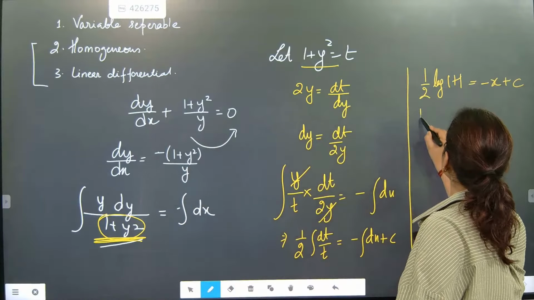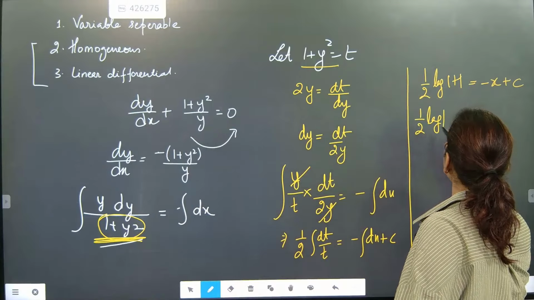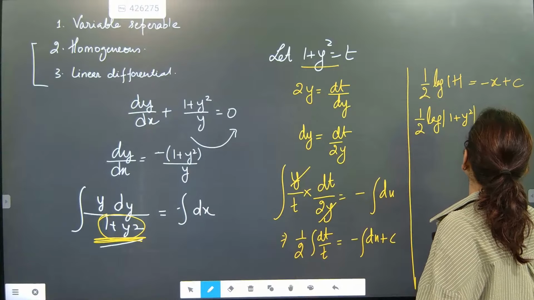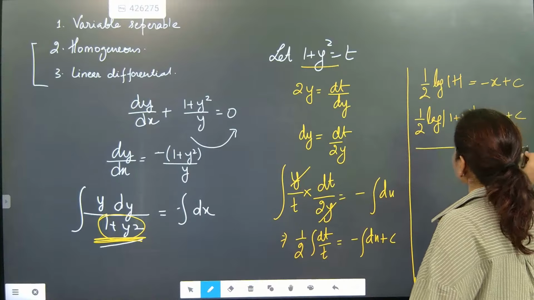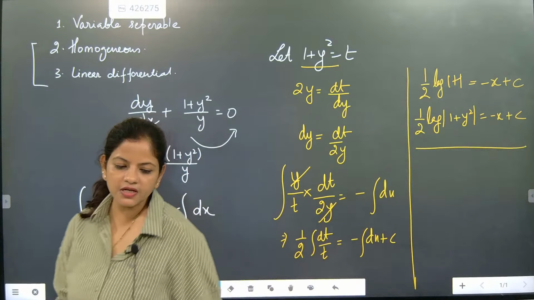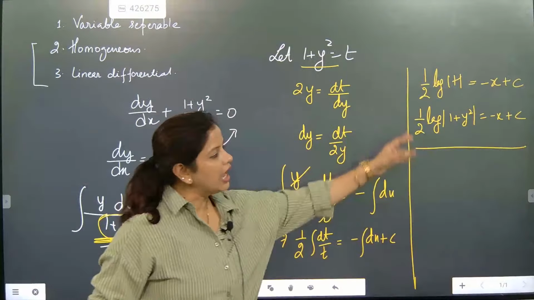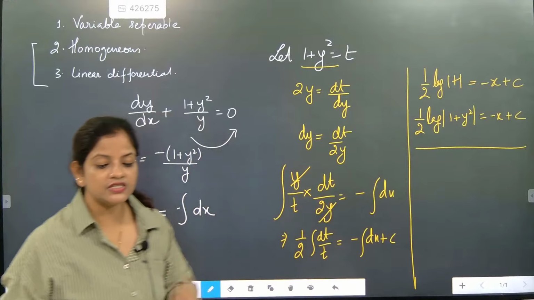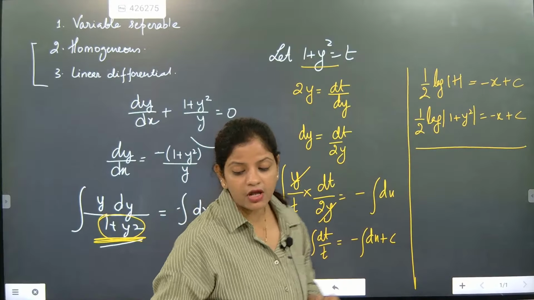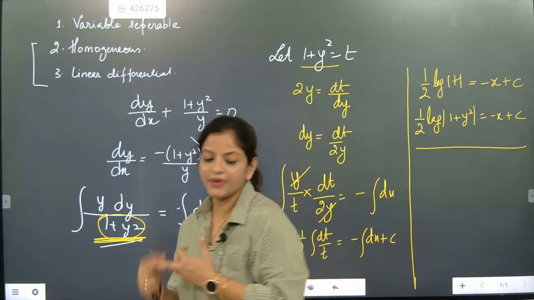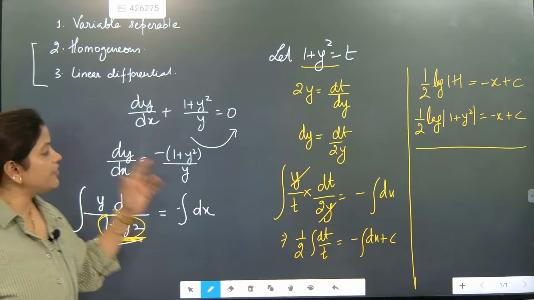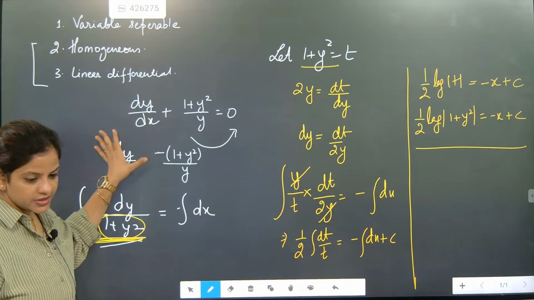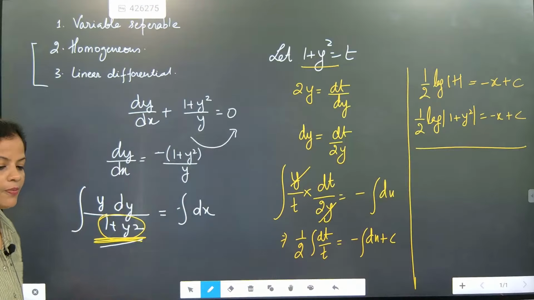So now look here. Substituting back, it will become (1/2) log(1 + y²) = -x + c. This will become the equation. This is the differential equation, and it is solved by the variable separable method. Variable separable method means x content one side, y content one side. I hope you have understood.